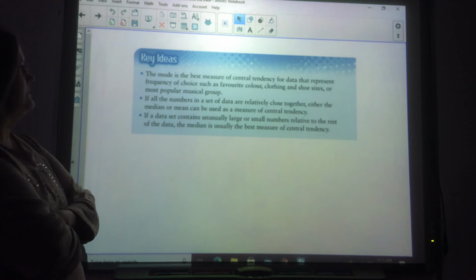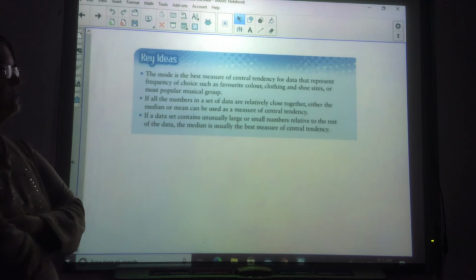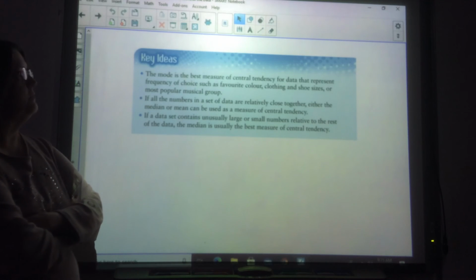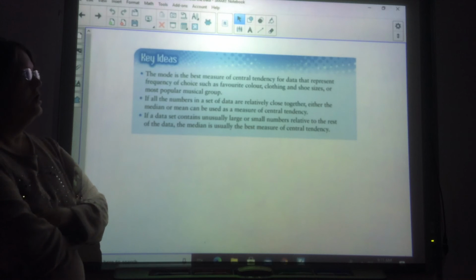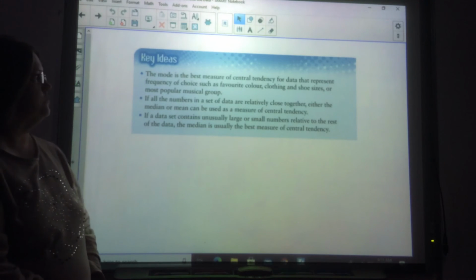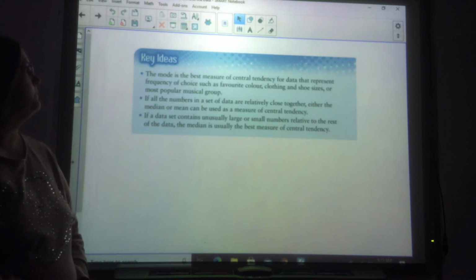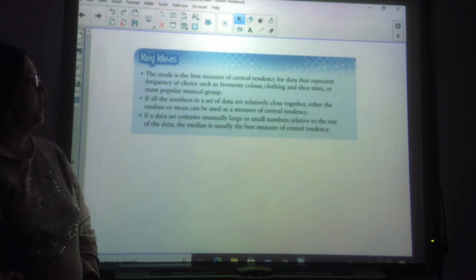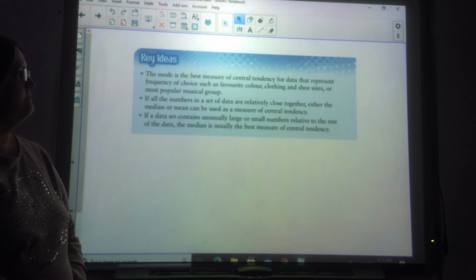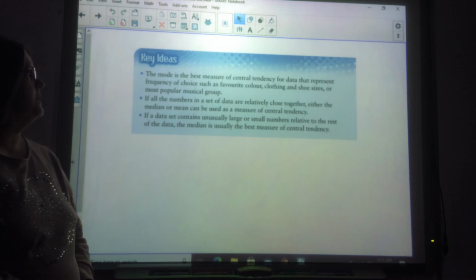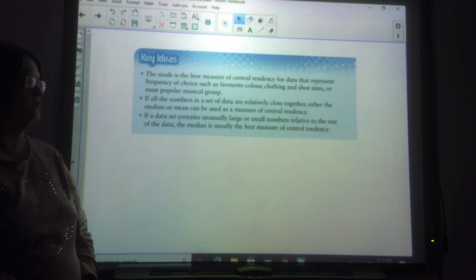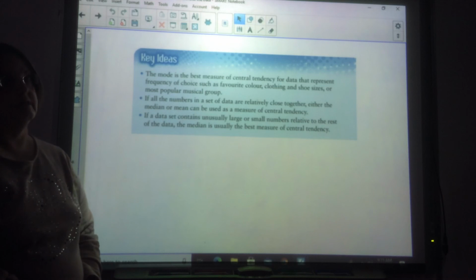So the key ideas: the mode is the best measure of central tendency for data that represent frequency of choice, such as a favorite color, clothing, shoe sizes, or most popular musical group. If all the numbers in a set of data are relatively close together, either the median or the mean can be used to measure the central tendency, and that's true.